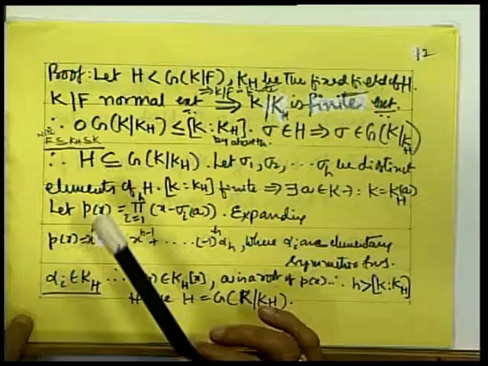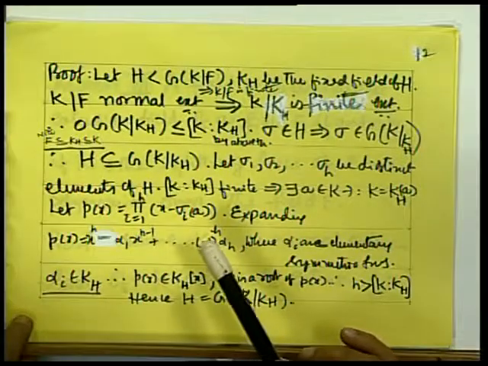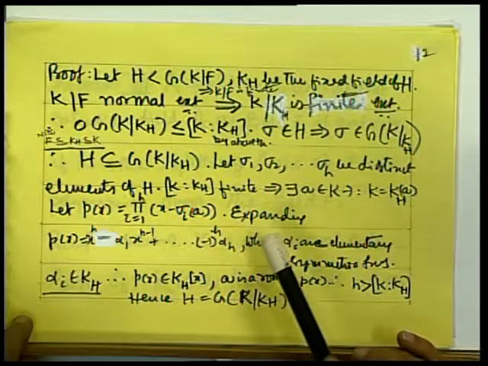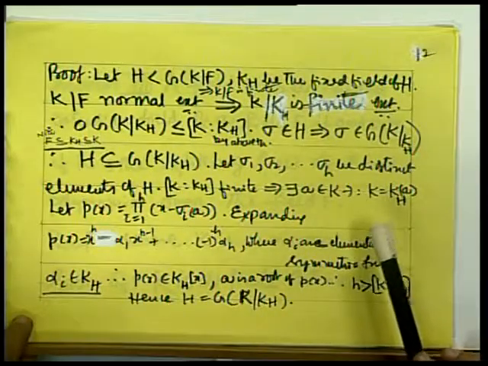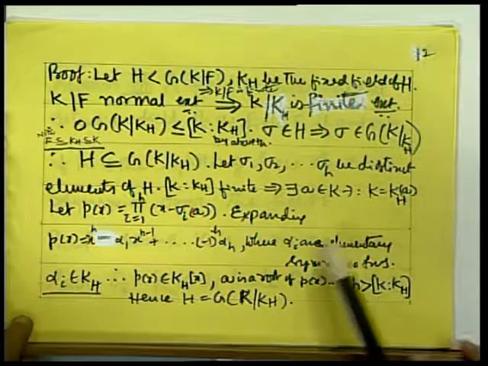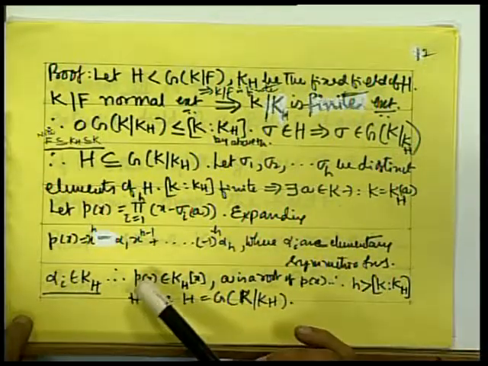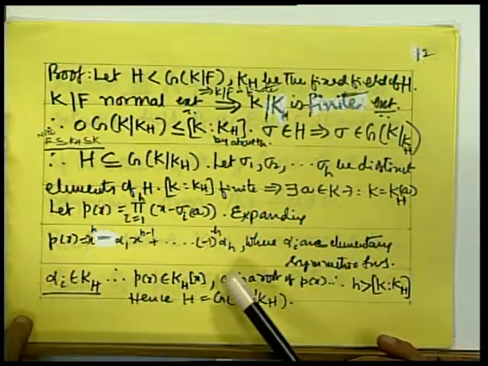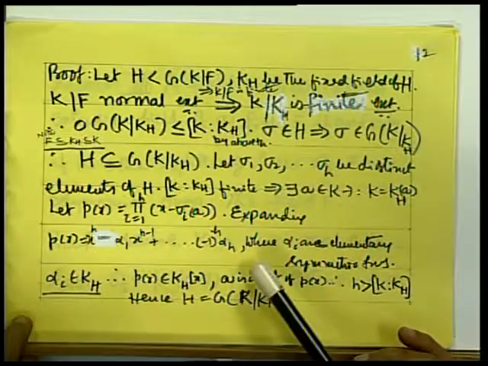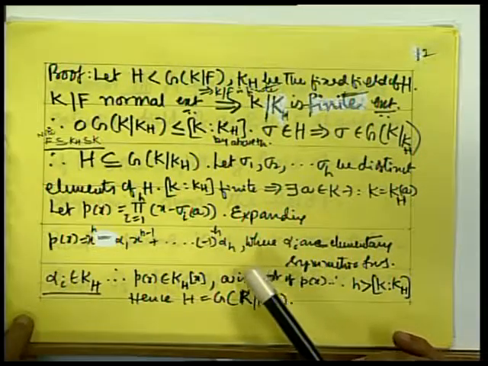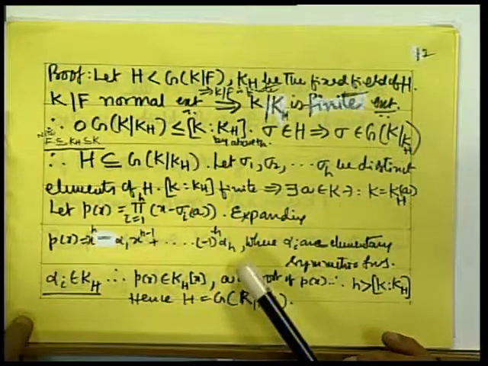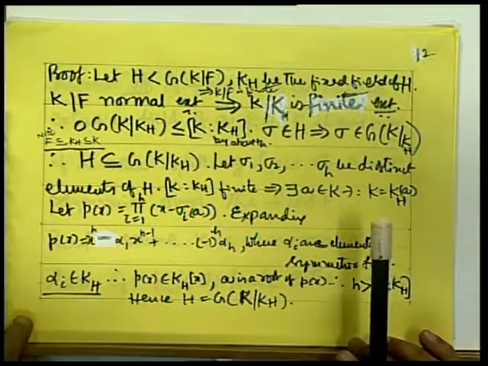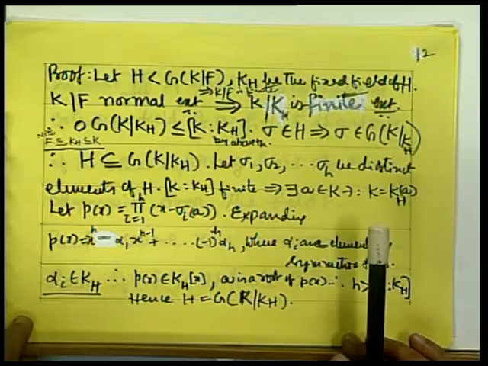Therefore, it is invariant. Sigma of alpha 1 is alpha 1 only. Similarly, for every sigma belonging to H, sigma alpha 2 is alpha 2, sigma alpha 3 is alpha 3, and so on, sigma alpha_i is alpha_i. Therefore, all these alphas are fixed by every member of H. Therefore, they belong to the fixed field of H. The fixed field of H is K_H. Therefore, they are all in K_H.